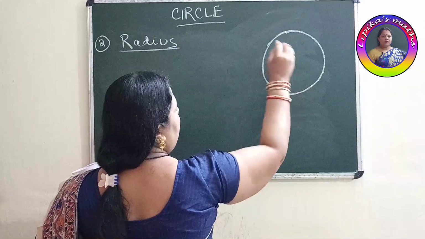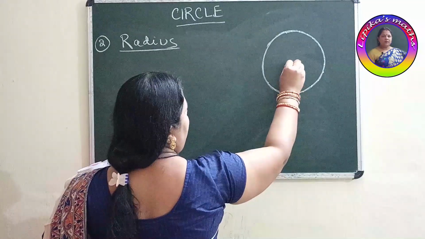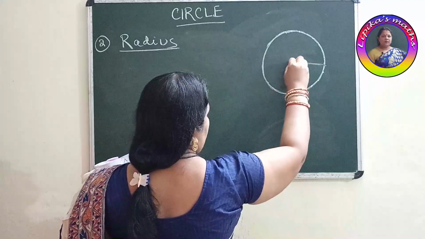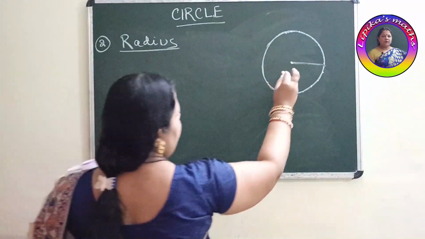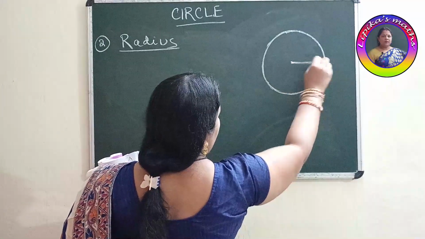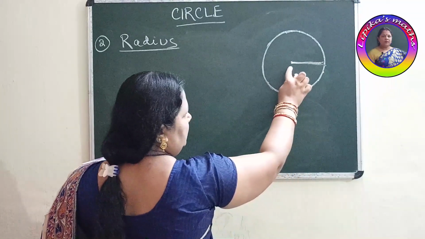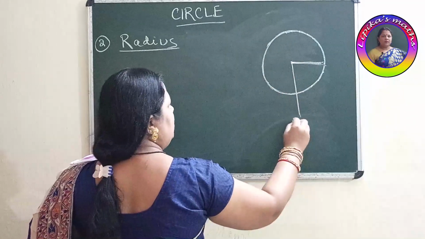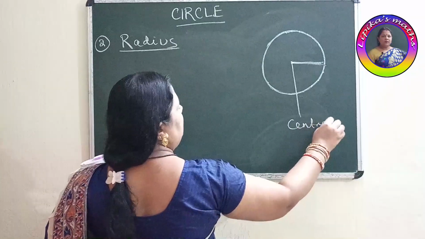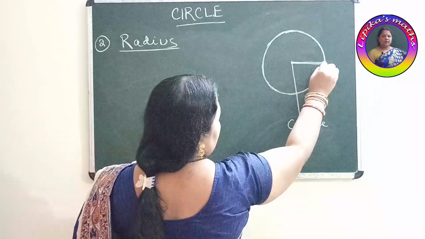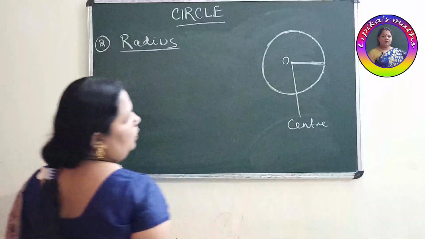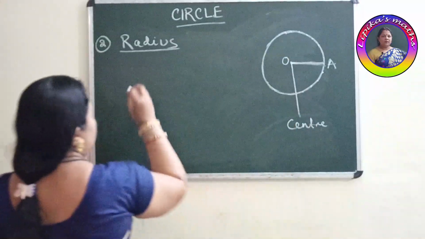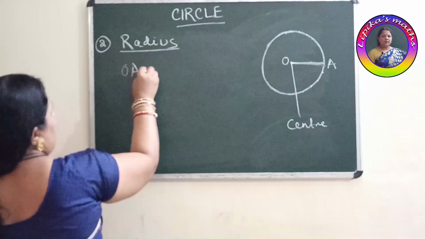This point is called the center, and the radius means the distance from this fixed point, the center, to the circumference. This point, remember children, is called your center. Suppose the center name is O and the point present on the circumference is A. So you can say here OA is your radius.